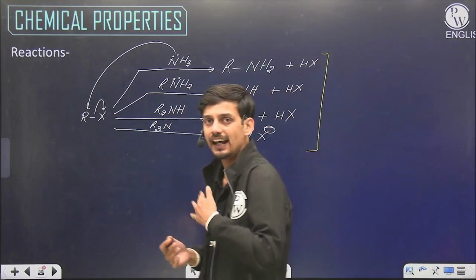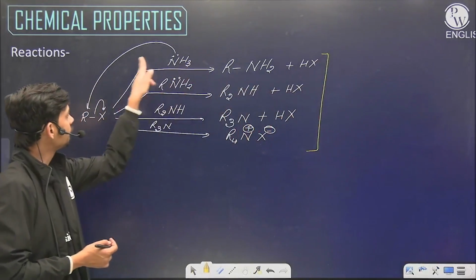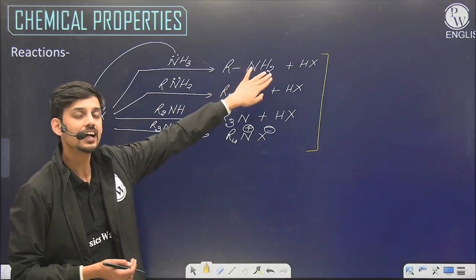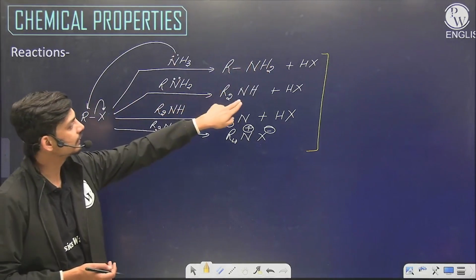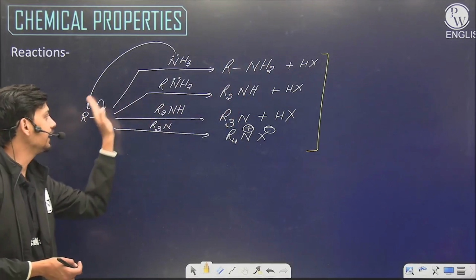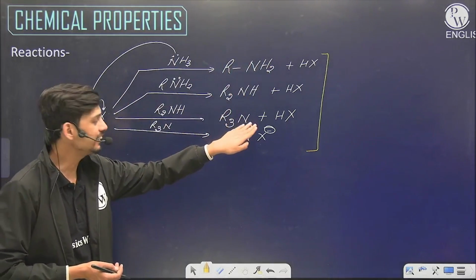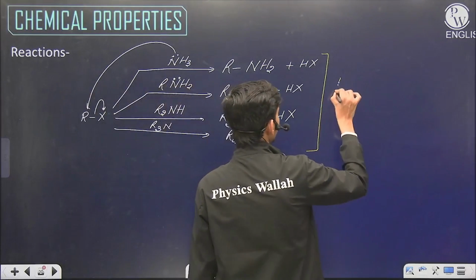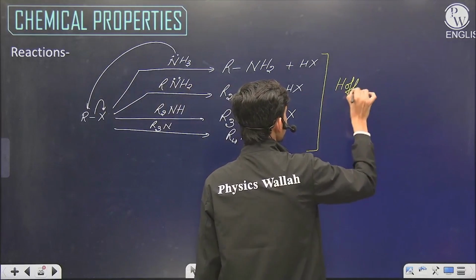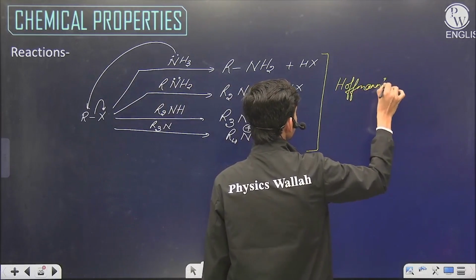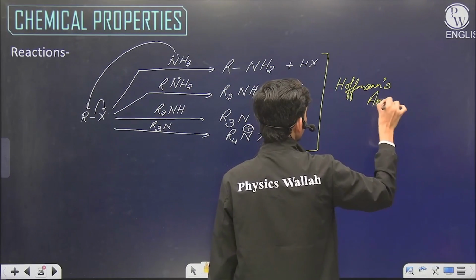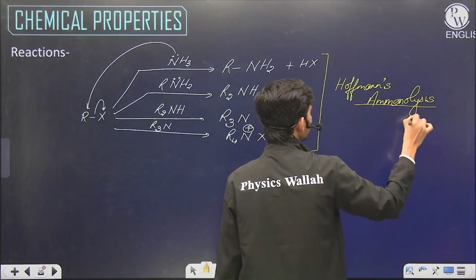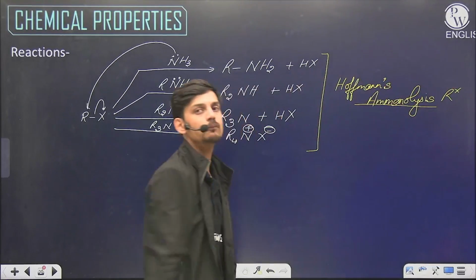Ammonia keeps on attacking. So when ammonia attacks for the first time, RNH2 is formed. Now this RNH2 which is formed in the reaction attacks again on the RX, then secondary amine is formed. This attacks on RX again, then tertiary is formed, and this attacks on RX again, then quaternary salt is formed. So these all reactions occur simultaneously, and this is called Hofmann's ammonolysis reaction.